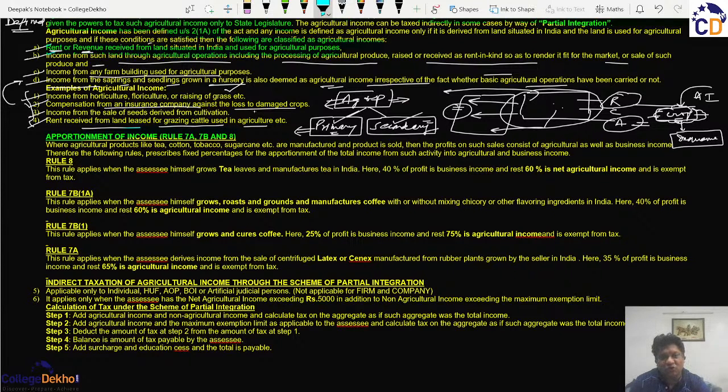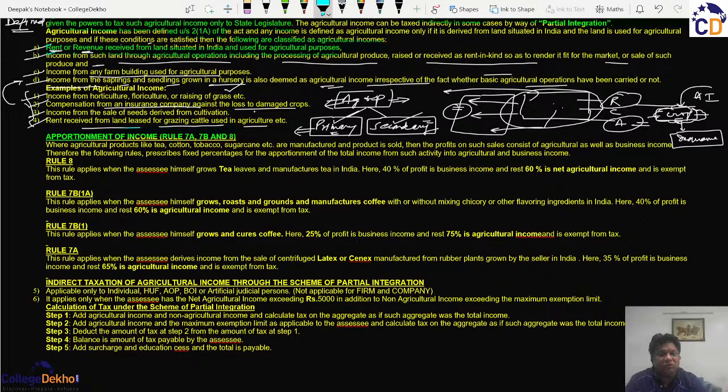So if he had sold that agricultural produce directly, then whatever income he or she or the company generated could have been agricultural income. But because he processes it, that is, such agricultural produce becomes a raw material for him, and then he creates a finished good that is sold. So in a way, he is undertaking business activities also. So he undertakes the process of agriculture to grow agricultural produce and then process it and then sell the finished goods by creating a business opportunity.